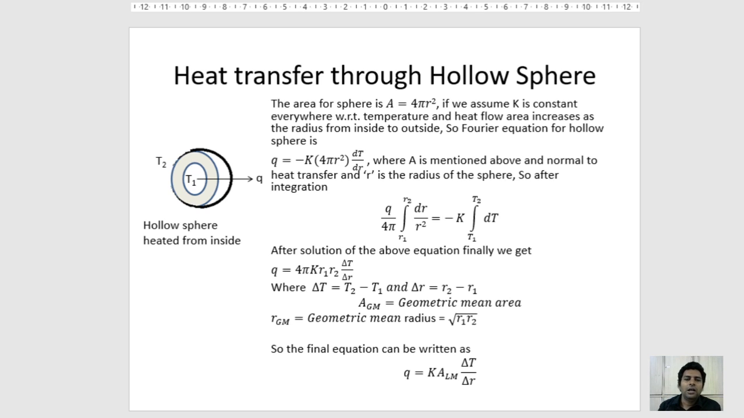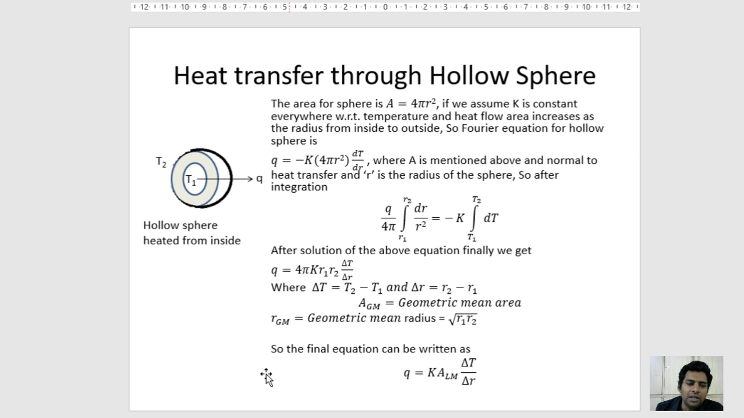So after integration, finally we have the equation Q is equal to 4 pi K R1 R2 delta T upon delta R. Here delta T is nothing but the temperature difference, T2 is the outside temperature of the sphere and T1 is the inside temperature of the sphere, and delta R is equal to R2 minus R1. AGM is the geometric mean area, RGM is the geometric mean radius, under root of R1 into R2, and the final equation is Q is equal to K AGM delta T upon delta R.